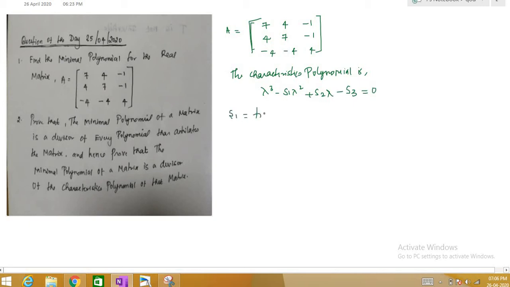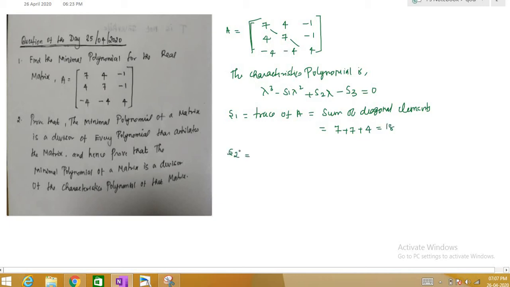S1 is the trace of A. A is the given matrix. The trace of A is the sum of diagonal elements, right? You can see the diagonal elements are 7, 7, 4. This will be 7 plus 7 plus 4. You need to find the sum of that, which is equal to 18.